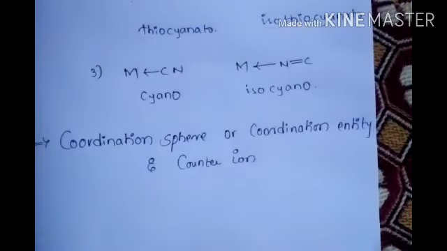Coordination sphere or entity and counter ion.